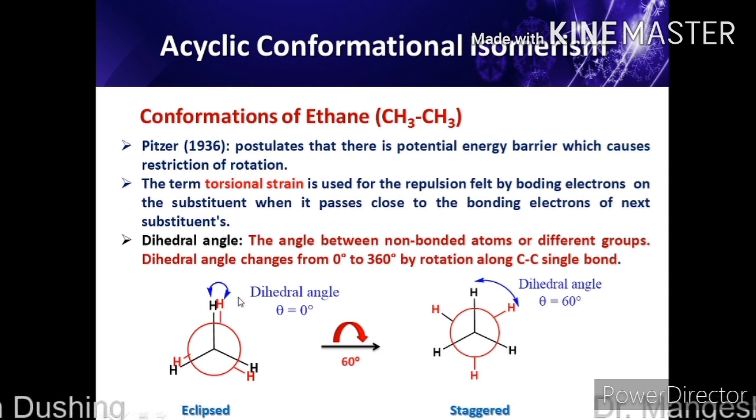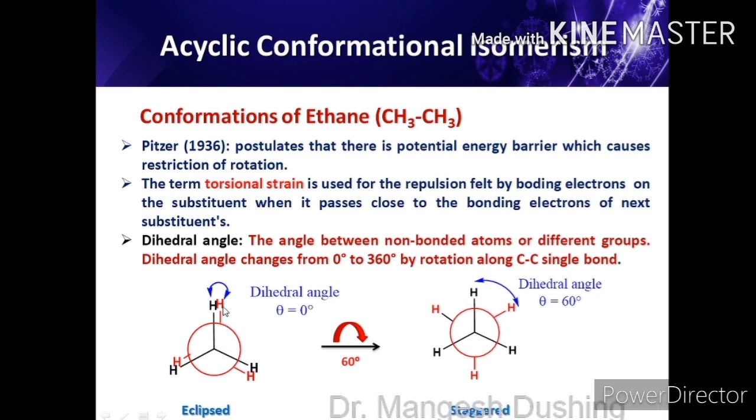So in this case, what is the dihedral angle? The dihedral angle is between these 2 hydrogens: one atom or group of atoms of the front carbon atom and another atom or group of atoms of the rear carbon atom. Whatever angle is observed between these 2 atoms, hydrogens or groups of atoms, is called the dihedral angle.